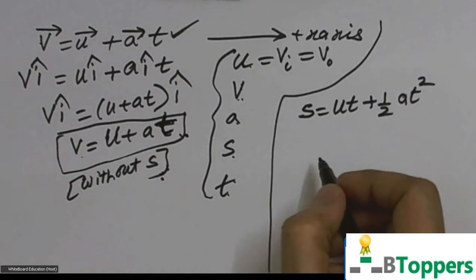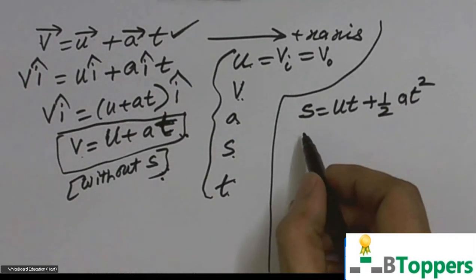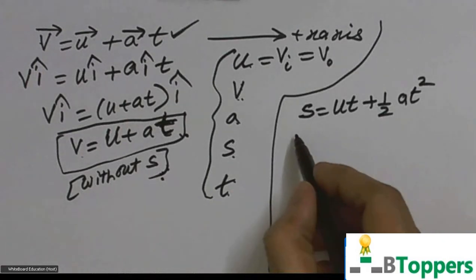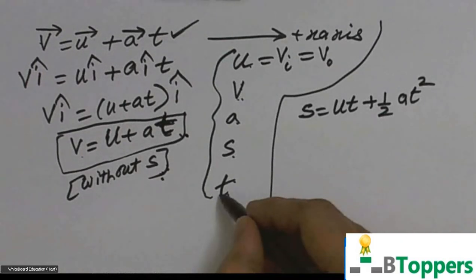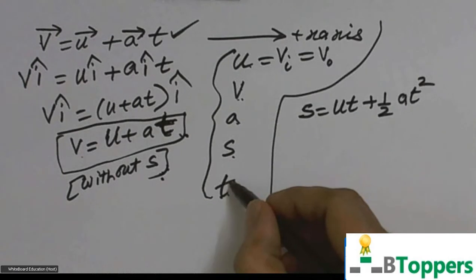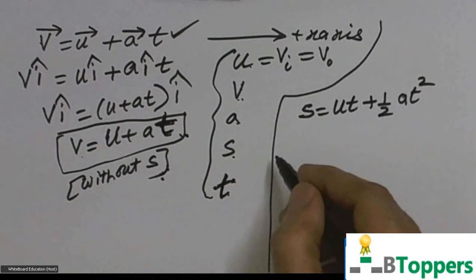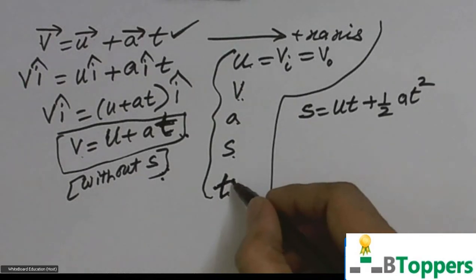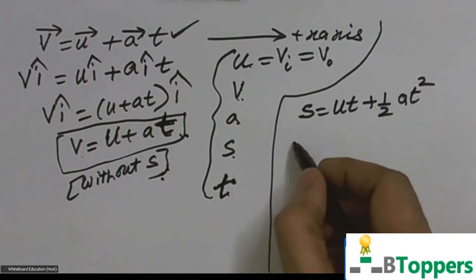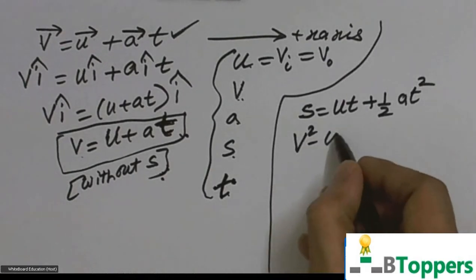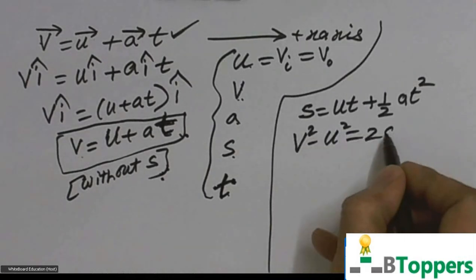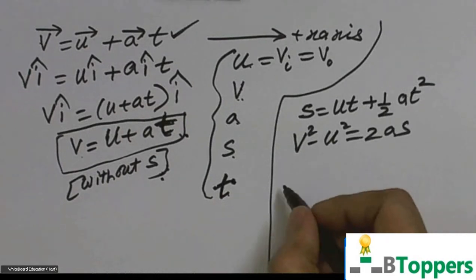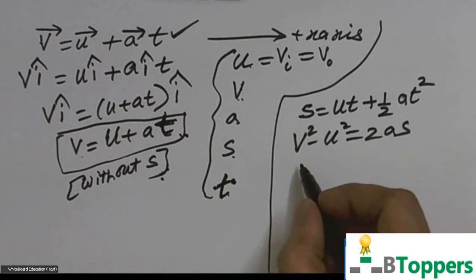That is s equal to ut plus half at square. In some of the problems, you may not be given the time interval t. You may not be asked to calculate the time interval t. So, if you are not given the value of time t, and if you are not asked to calculate the time interval t, then you can choose the equation which does not contain the letter t. That is v square minus u square equal to 2as.